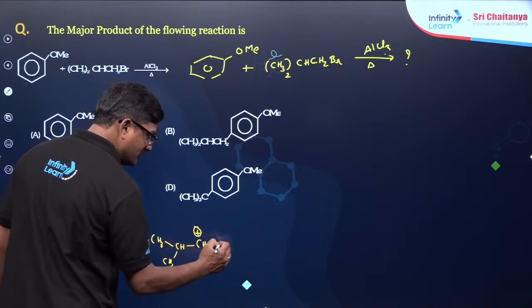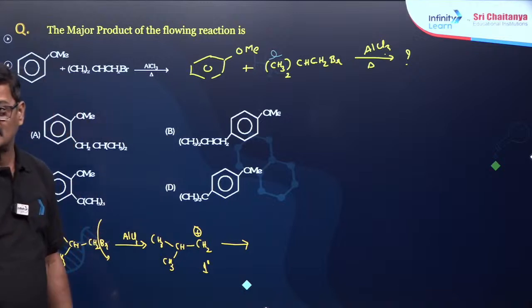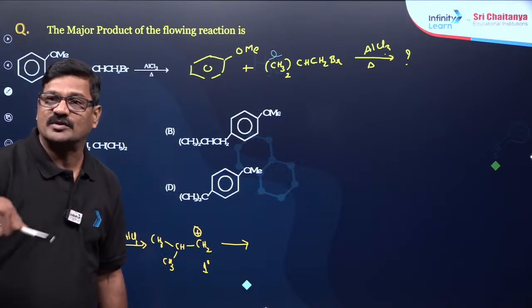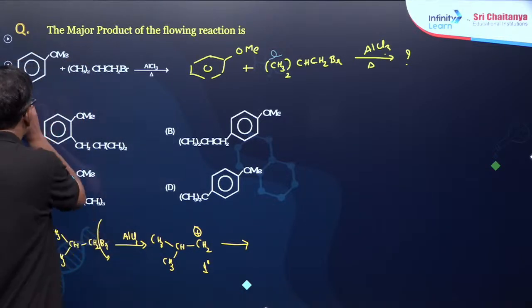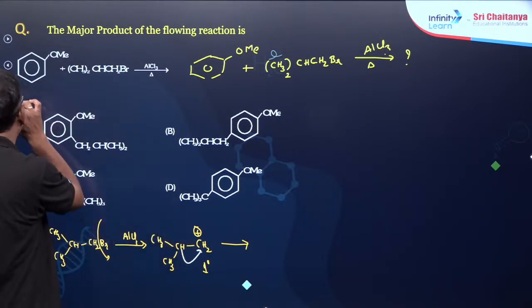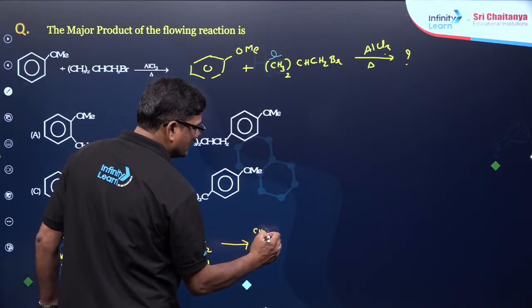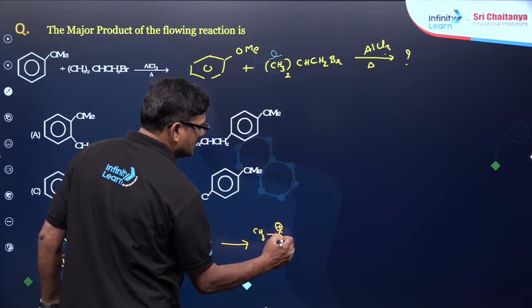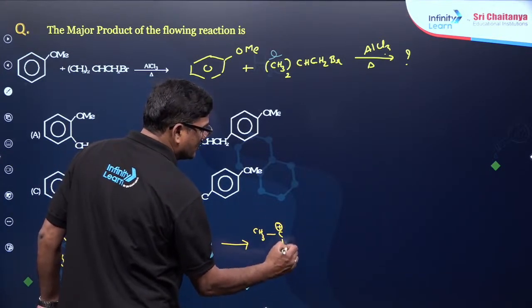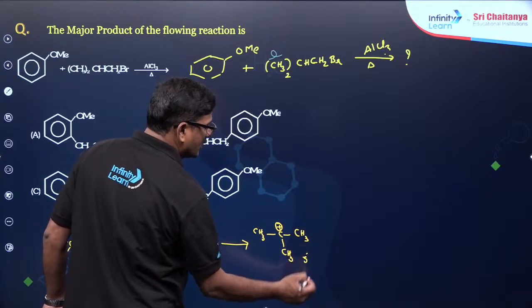So, this is a primary carbocation. This primary carbocation is less stable, so it is going to rearrange itself, so that the hydrogen present here is going to migrate over here. So that you are going to get CH3 C plus, a tertiary carbocation. So, this is going to be a tertiary carbocation.